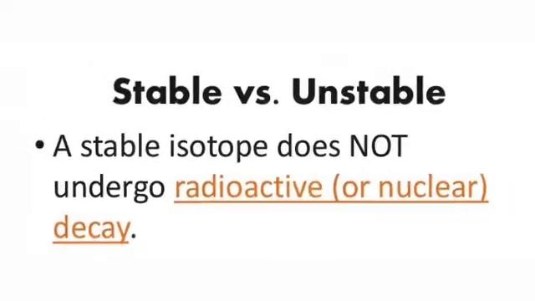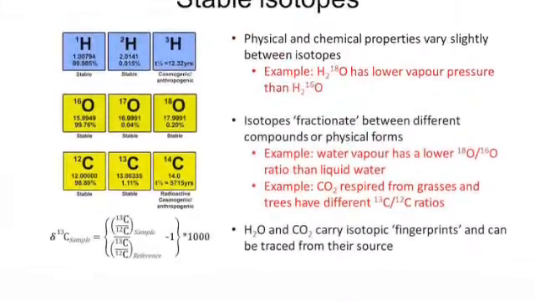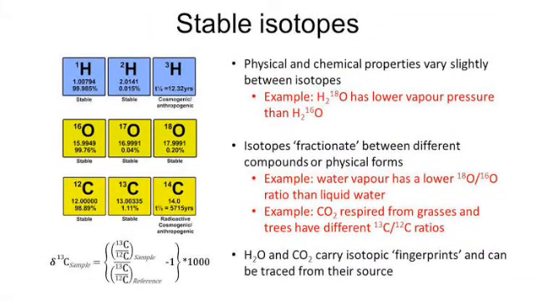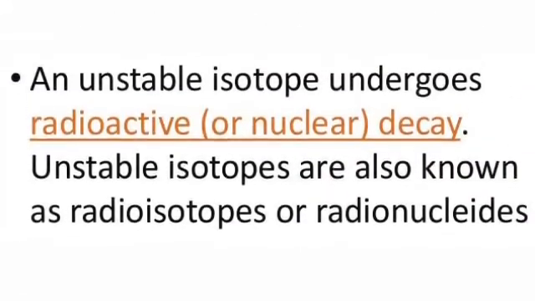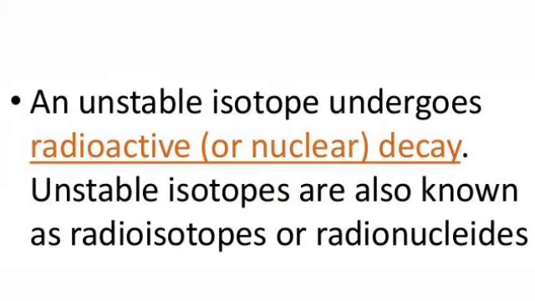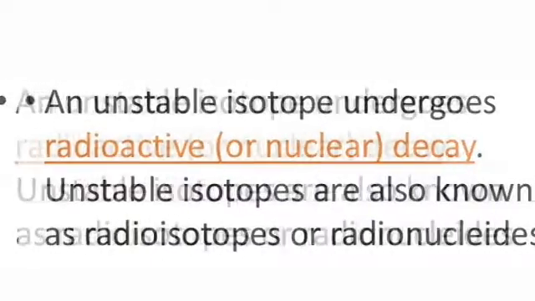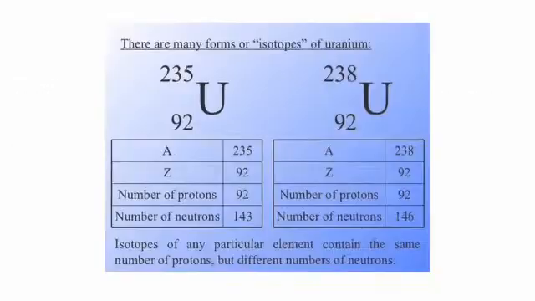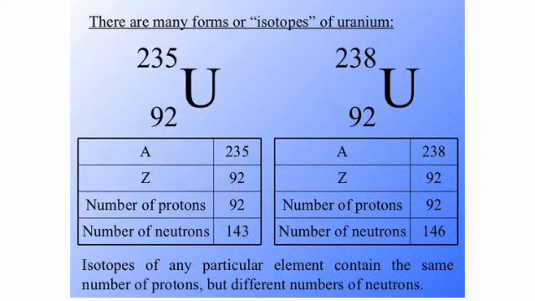These are the stable isotopes, for example carbon, oxygen, etc. And unstable isotopes, the isotopes which have extra neutrons in their nuclei, are called radioactive. These isotopes are called radioisotopes. For example, uranium 235.